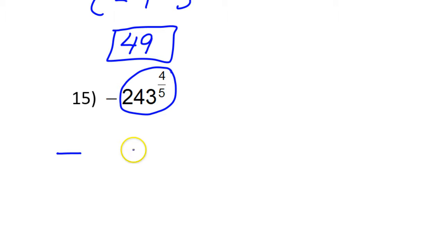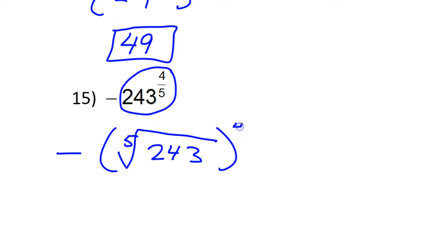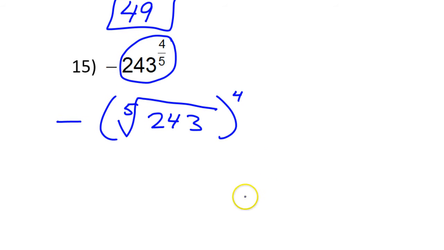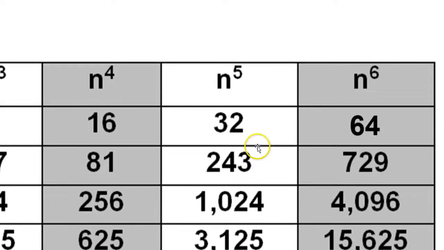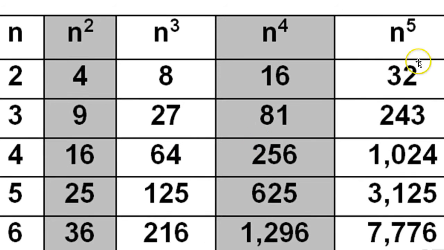So I'm going to do the power over root thing that you've seen several times now. This 5 is the 5th root. So I've got the 5th root of 243, and then I've got the 4th power. That negative sign just stays out front. So let's see. The 5th root of 243 is 3.